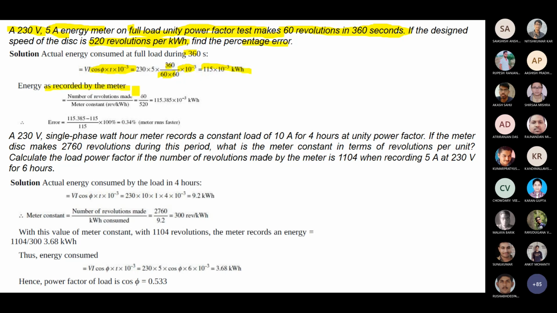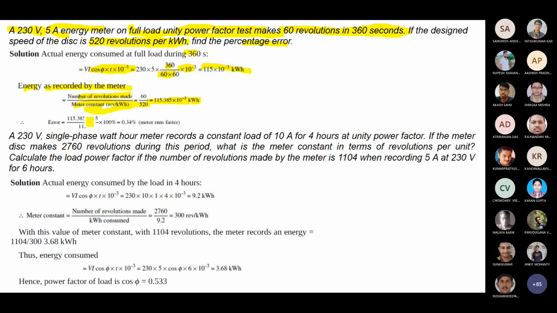So you are getting 115 into 10 to the minus 3 kilowatt hour. Energy recorded by the meter equals the number of revolutions made divided by the meter constant. Number of revolutions is 60, and the meter constant is 520 revolutions per kilowatt hour. So directly you are getting 115.385 into 10 to the minus 3 kilowatt hour.